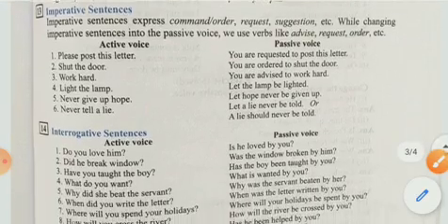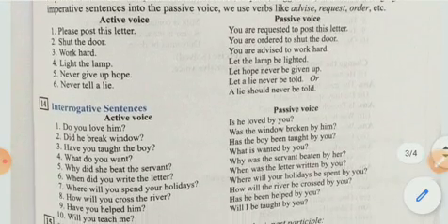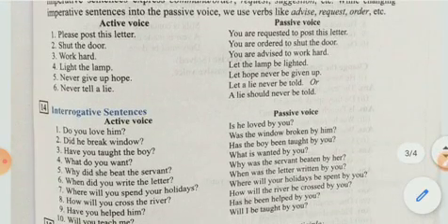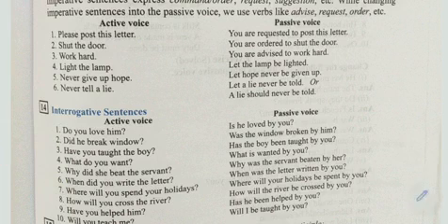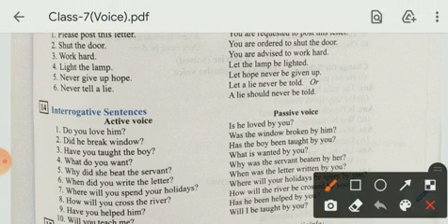Yes, students. If we talk about interrogative sentences, this is the last type which we are discussing here in this video. Interrogative sentences we have already done in our previous examples. In different tenses, we had also framed interrogative sentences from active to passive. Students, these examples can prove very beneficial for you to understand the topic of voices in a better way.